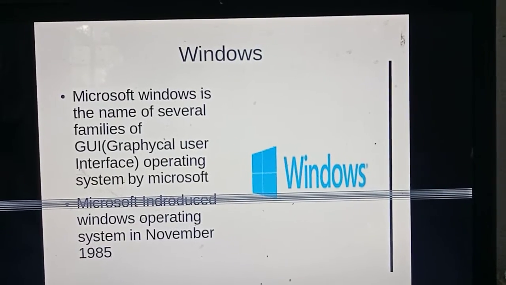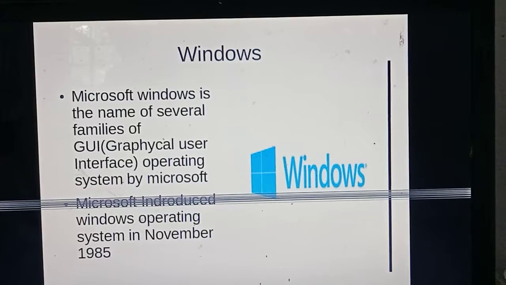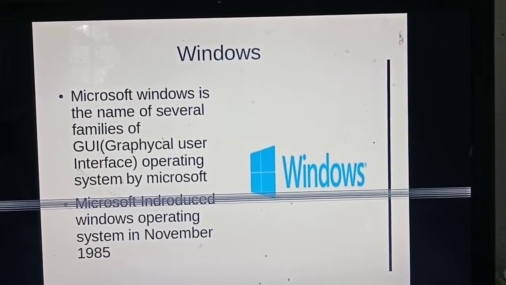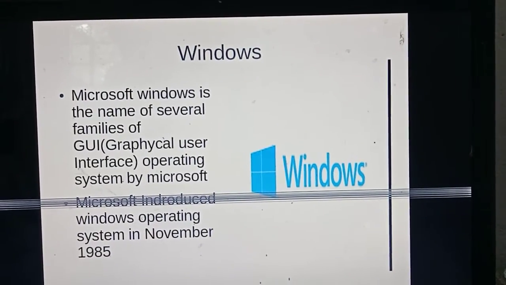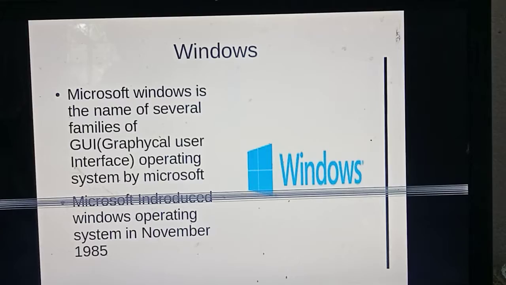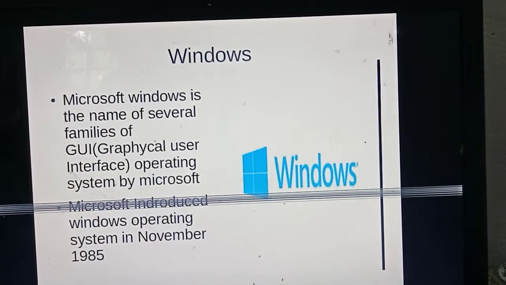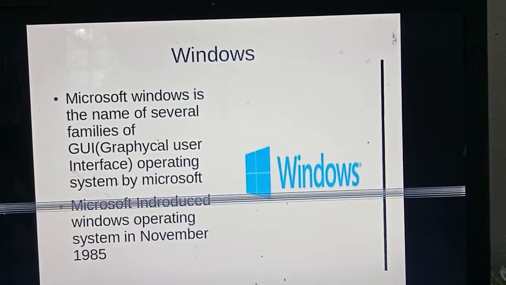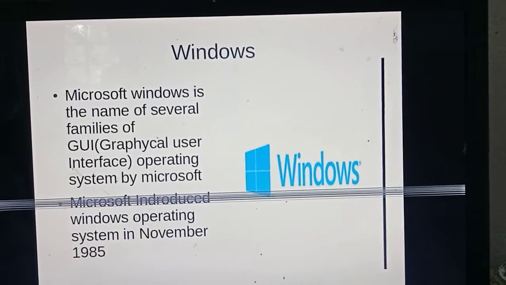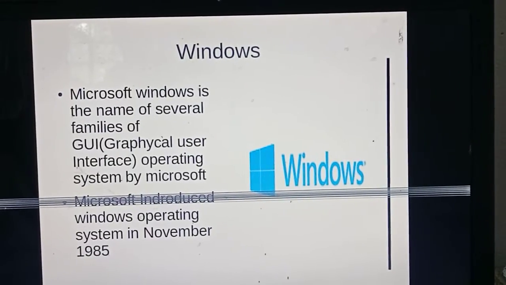Microsoft introduced the Windows operating system in November 1985. It was many years back. That operating system is a GUI operating system. You already know that there are different types of operating systems, GUI operating systems and text oriented operating systems. Yesterday we already learned that.